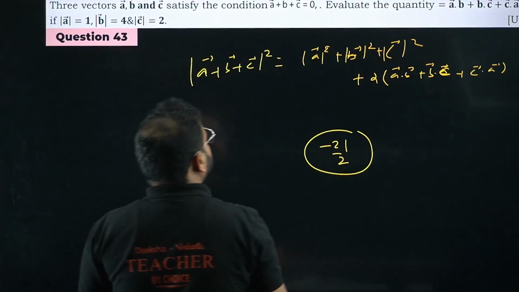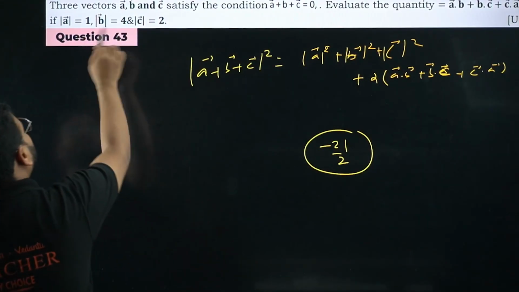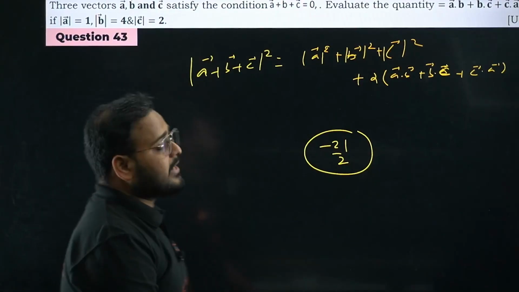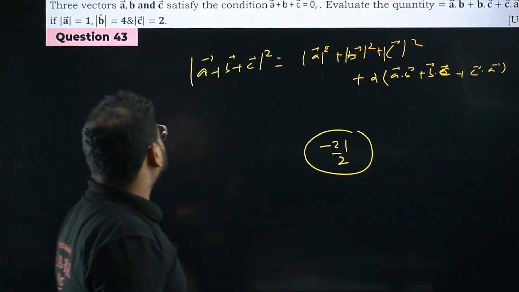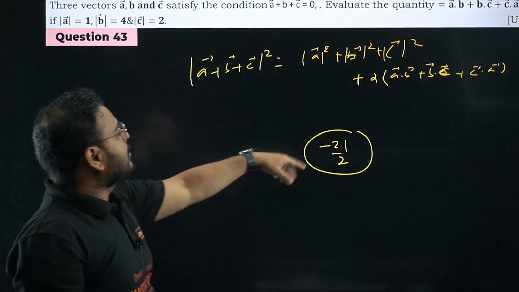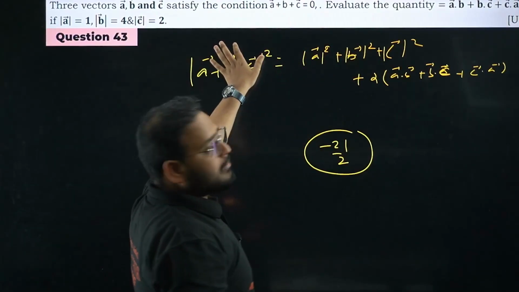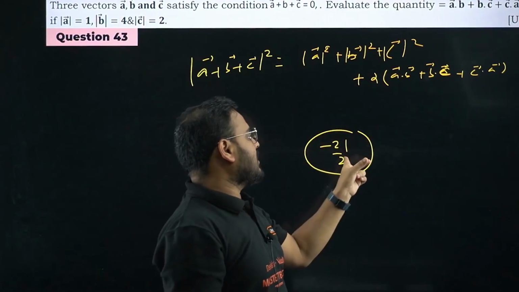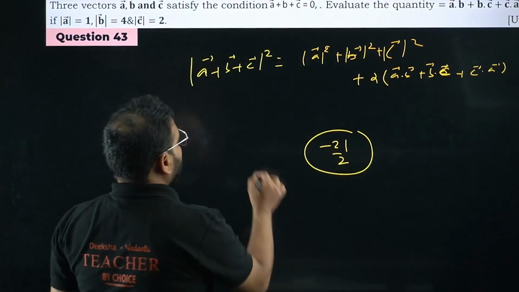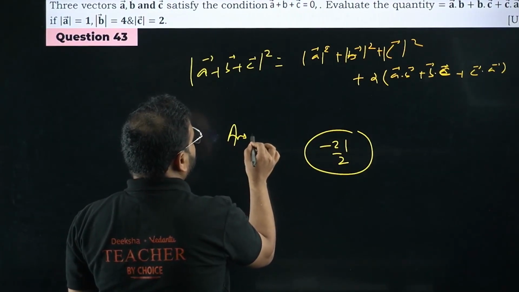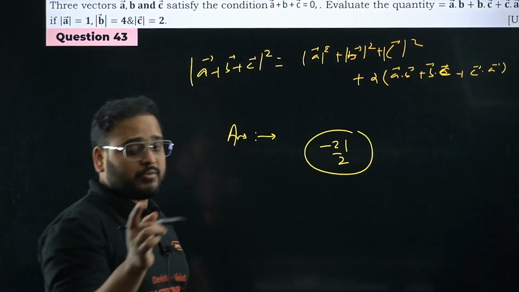Please check. How come? We have 1 plus 4 square is 16 plus 4 is 21. So 16 plus 4 is 20 plus 1 is 21. This whole thing is 21, will come over here, will become minus 21 divided by this 2. Answer is minus 21 by 2. I'm not giving you the answer, you have to solve and tell me. You have to solve this question for me.